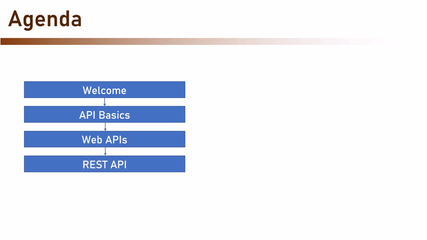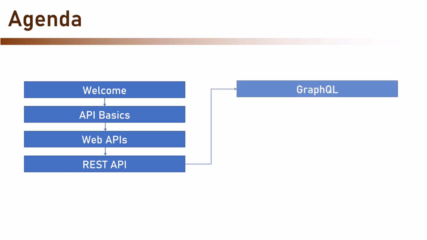Then, we will begin our discussion about the actual web APIs, and the first one is REST API. In this section, we will learn the basic concepts of REST API and what scenarios it is designed for. Next, we will talk about GraphQL, what problems it's trying to fix, and what the main components of it are.